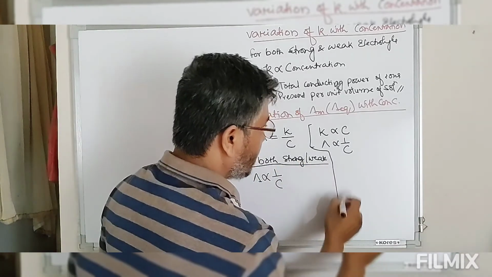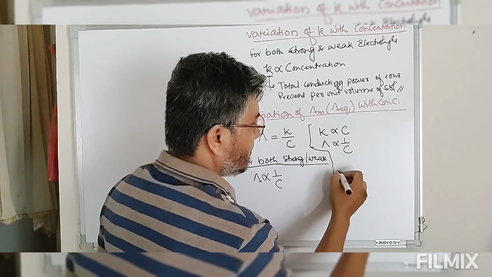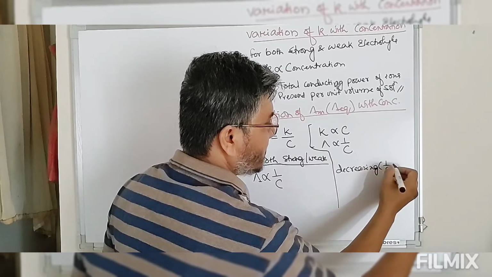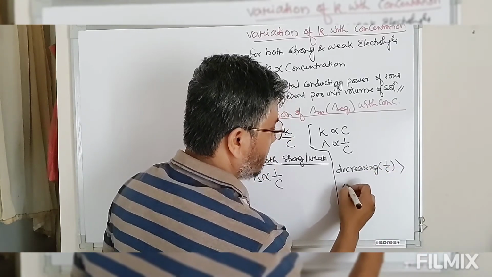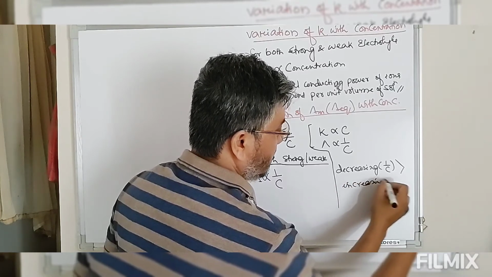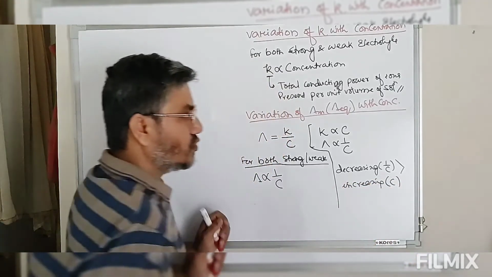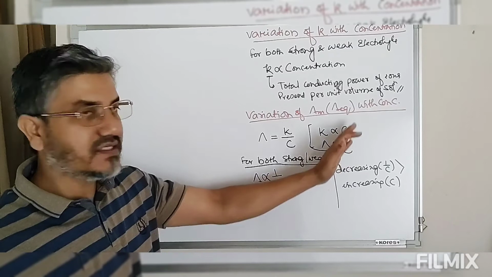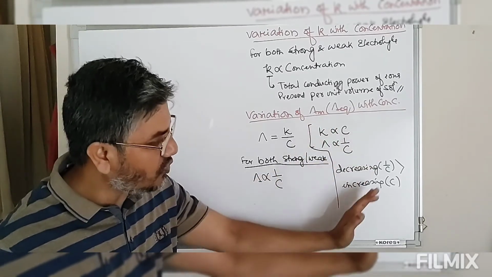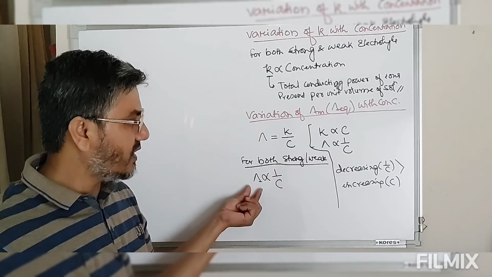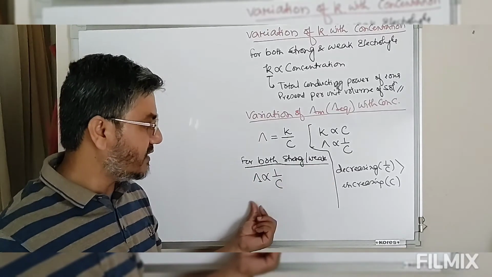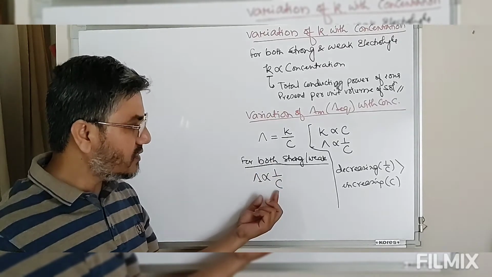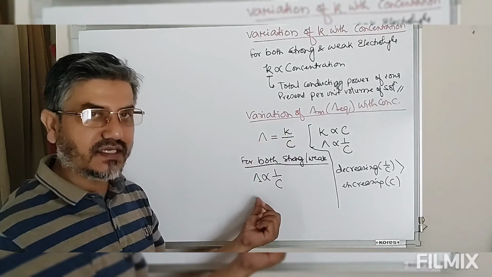So the reason is here. So 1 by C factor decreasing, that is 1 by C factor dominates over increasing factor of C. So 1 by C decrease in value dominates over increase in value by C. So as the decreasing factor dominates over increasing factor, this molar conductance of both strong and weak electrolyte decreases as the concentration is increased. So simply saying, with dilution molar conductance or equivalent conductance increases.